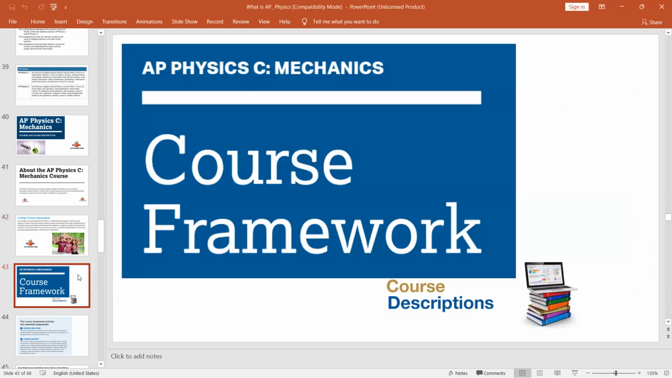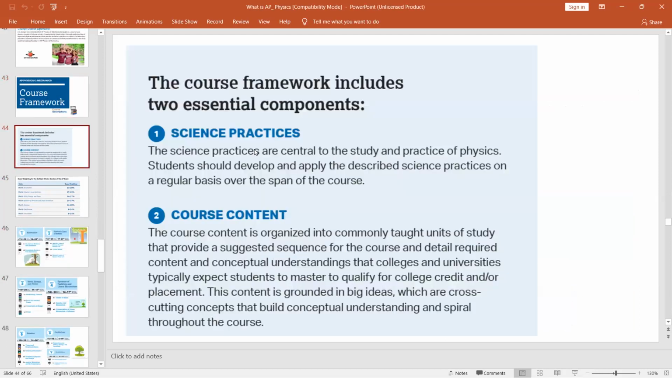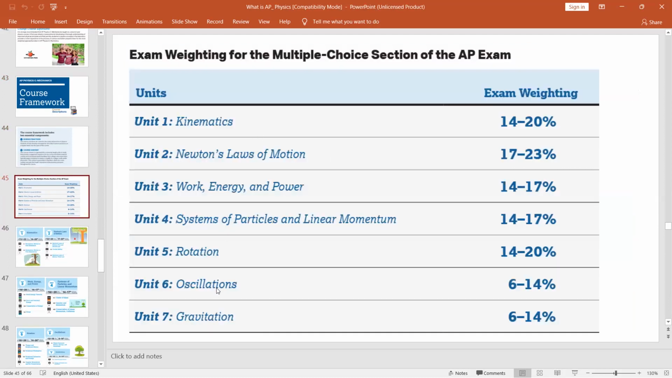Now look at the course framework. What is the course framework of this AP Physics C Mechanics? Two parts, the science practices and the course content. If you just look at it, it has only 7 units. Remember, it has only 7 units. AP Physics 1, you have 10 units. Here, AP Physics C, you have 7 units. Unit 1 is kinematics. Look at the exam weighting, meaning exam weightage, 14 to 20%. Then laws of motion, work, power, energy, system of particles, linear momentum, rotation, oscillations, and the gravitation part.